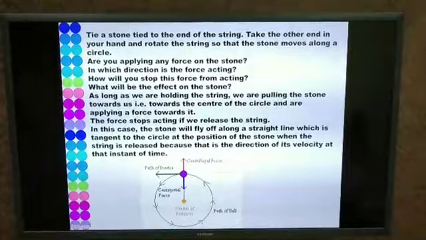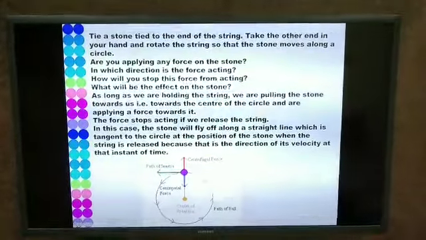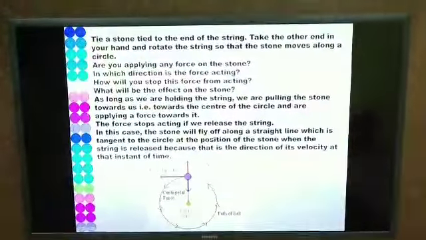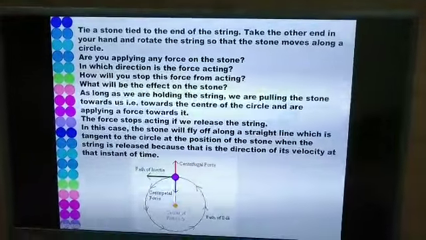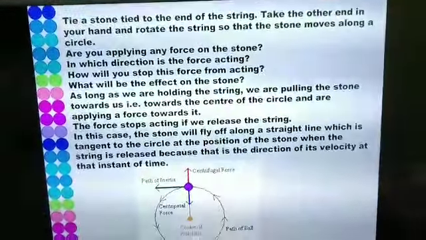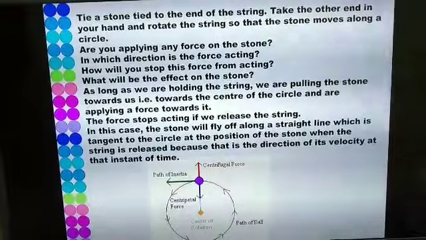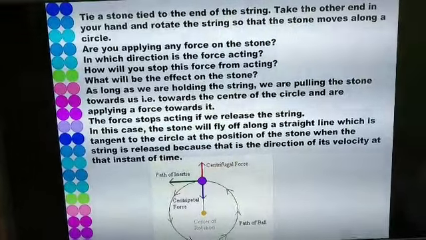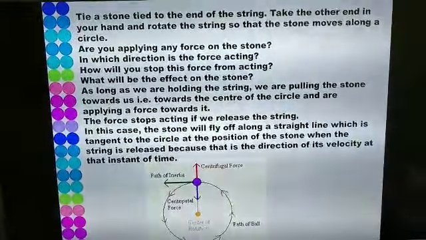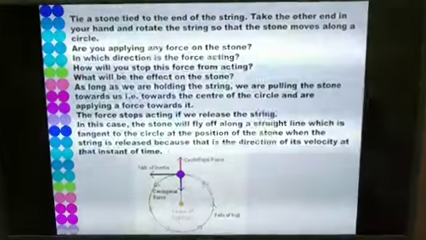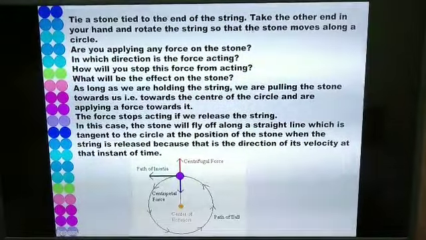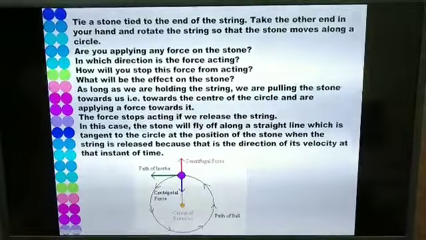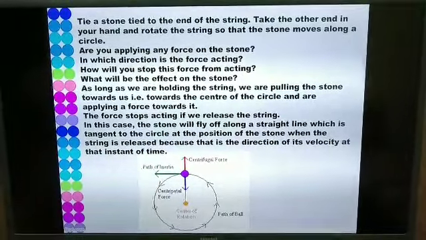So, after learning the meaning of centripetal force, let us go back to the activity with which we started. Take a stone, tie the stone to one end of the string, take the other end of the string in your hand and rotate the string so that the stone moves along a circle.